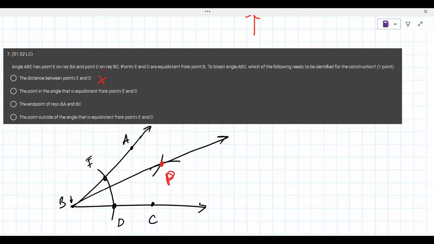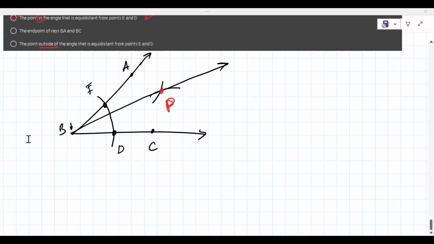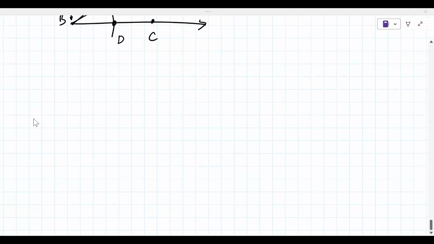Okay, so that appears to be correct. The endpoints of rays BA and BC, you don't need that for it. You already know that. Point outside of the angle that is equidistant from points E and D. So you don't want something outside. You want something that's inside the angle. So when it says in the angle, I'm going to suggest that's probably the correct answer there. All right. Any questions on that? No, I'm catching along. Okay.